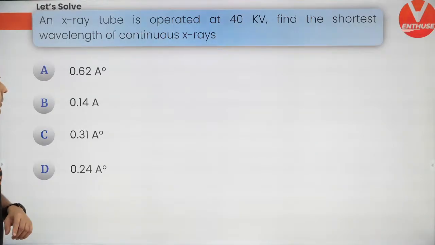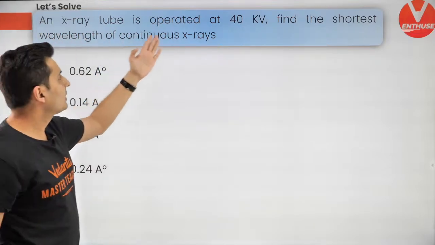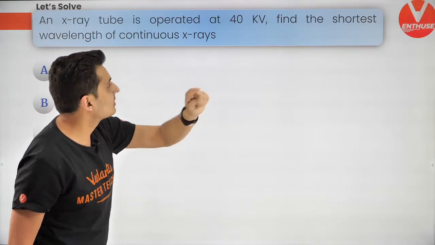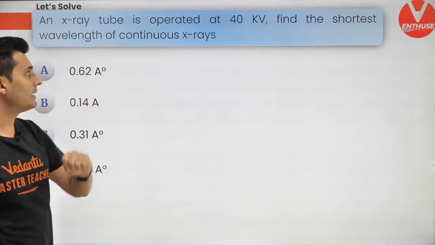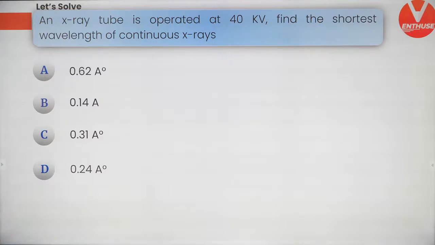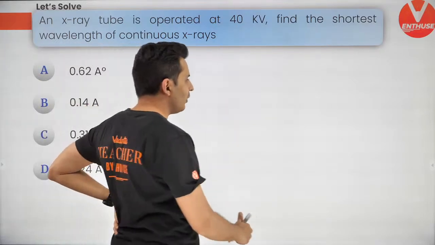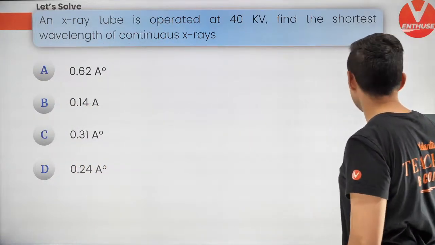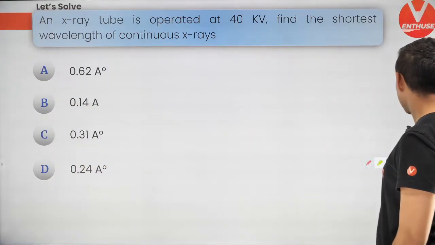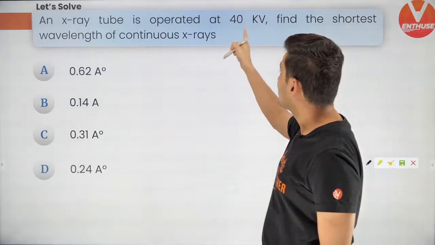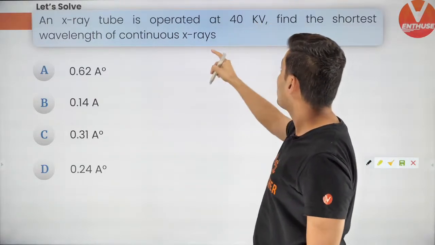Okay, let's solve some problems. Here it comes. There is a tube which is operated at 40 kilovolts. Find the shortest wavelength of the continuous X-rays. Think about it. What is the shortest wavelength of the continuous X-rays? Just now I gave you the formula. Just use that, nothing great. So, what did I just tell you? It is operating at 40 kilovolts.